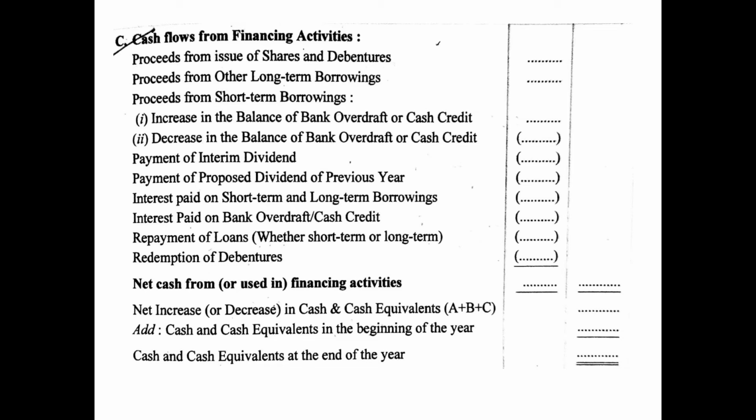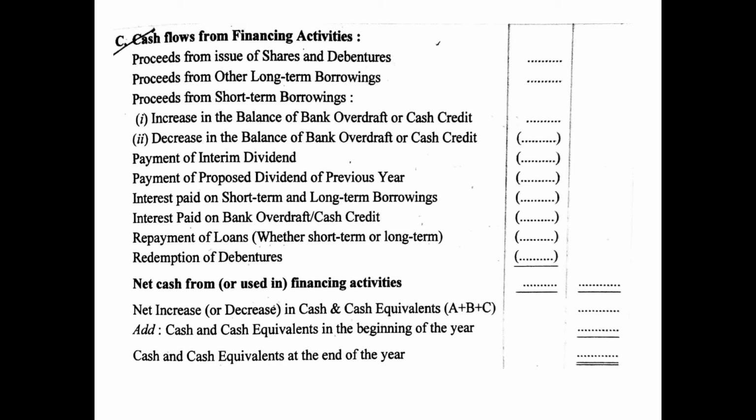Now these inflows will be added and you will deduct all the cash outflows, such as decrease in the balance of bank overdraft or cash credit. If there is a decrease, that means you have repaid it, so there is a cash outflow. Then payment of interim dividend, payment of proposed dividend of previous year, interest paid on short term and long term borrowings, interest paid on bank overdraft and cash credit, then repayment of loan whether it is short term or long term, then redemption of debentures, etc. So after adding all the cash inflows under financing activity and deducting all the cash outflows under financing activity, the net amount will be net cash from or used in financing activities.